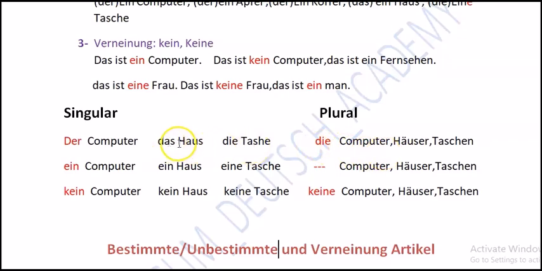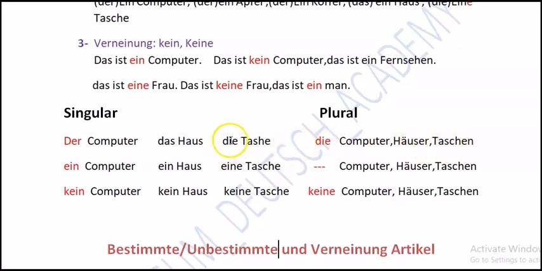And the next one is "das Haus". Here "die" is used for the plural form, and the formation of "Haus" changes in the plural form. We use an umlaut here, and then "er", and we say "die Häuser". Then it is the plural form of house. The next one is "die Tasche".